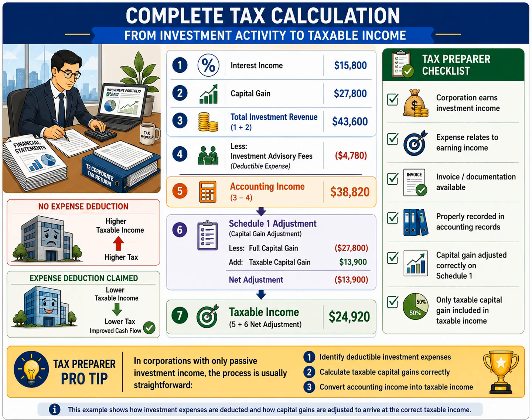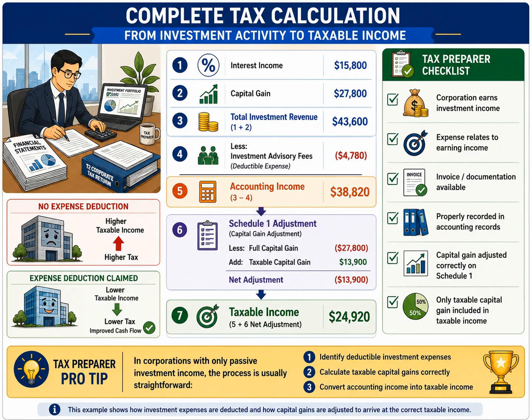Remember that accounting income includes the full capital gain of $27,800. For tax purposes, only the taxable portion of the capital gain is included. To make the adjustment, we first remove the full capital gain that is included in accounting income. Then we add back only the taxable capital gain of $13,900. These adjustments convert accounting income into the correct tax amount. After completing the Schedule 1 adjustment, the corporation arrives at taxable income of $24,920. Notice the comparison shown on the left side of the slide.